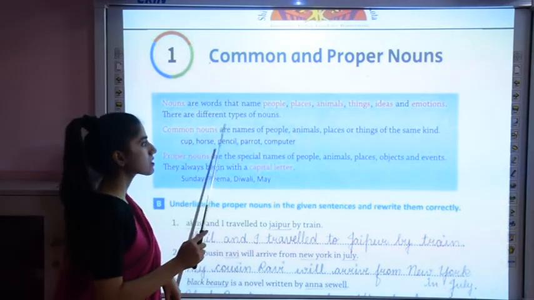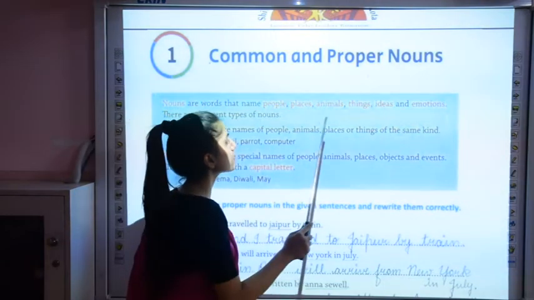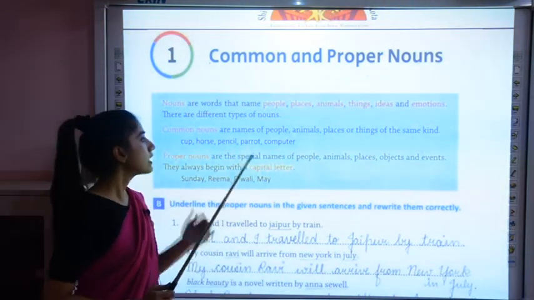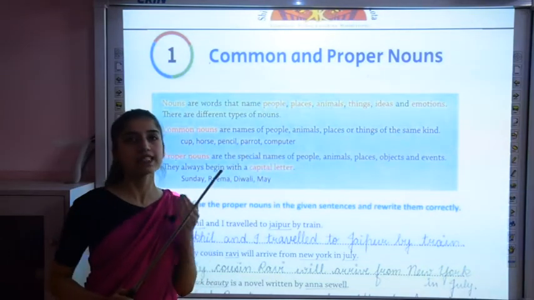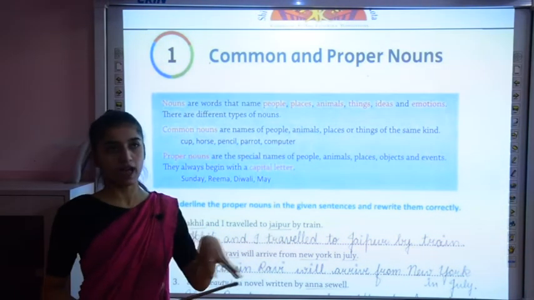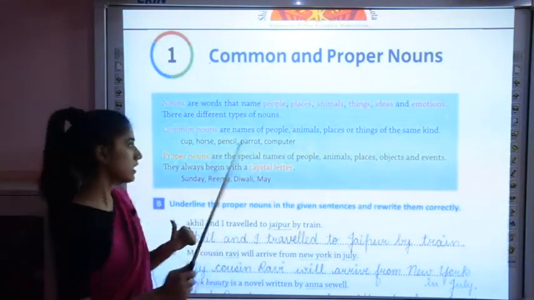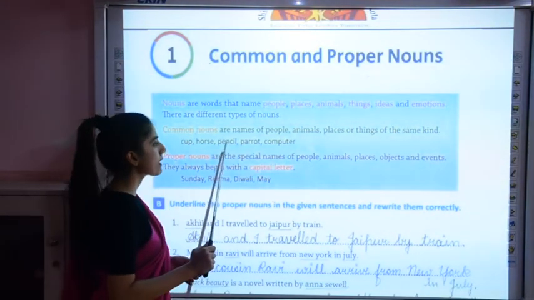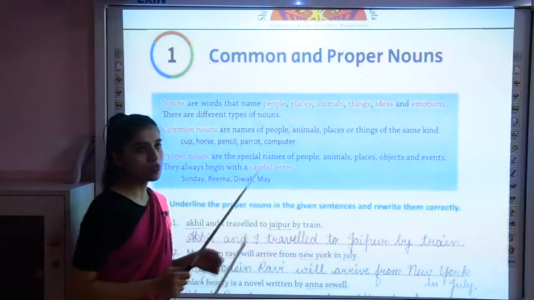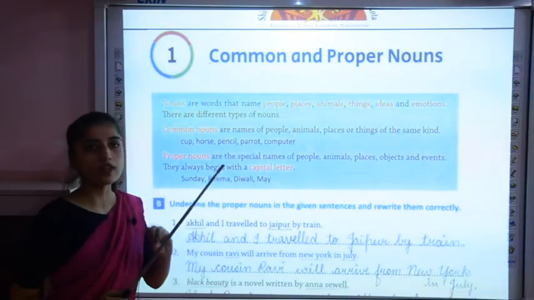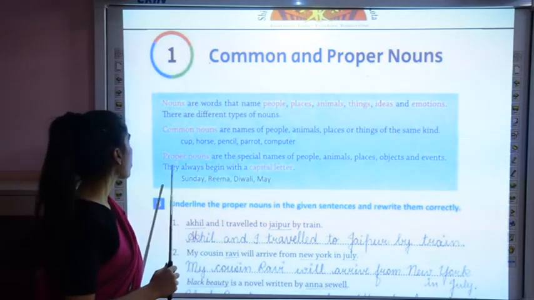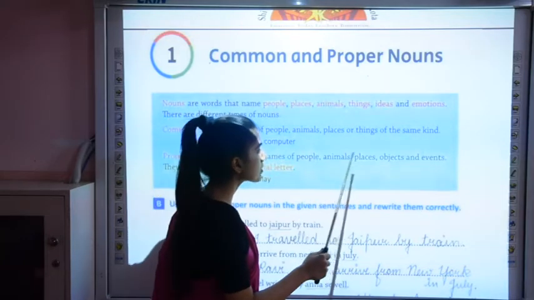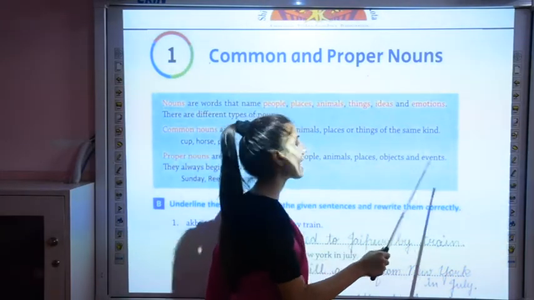So common nouns are names of people, animals, places or things of the same kind. Now these are the names of people, places, animals, things of the same kind when we are talking about them in general. So they are what? Common nouns like cup, horse, pencil, parrot, computer. So these are some examples of what? Common nouns. Proper nouns are the special names of people, animals, places, objects and events.